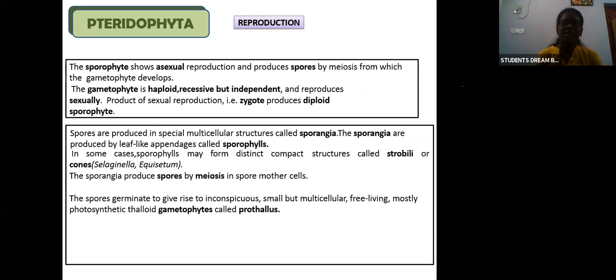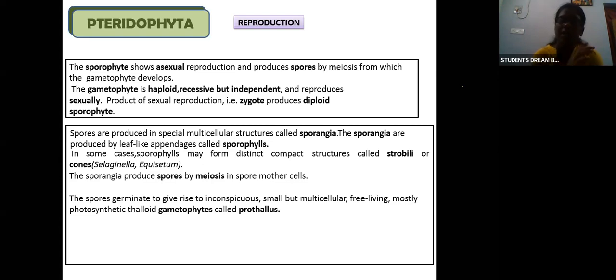Okay, next is the reproduction. How will the reproduction be? The sporophyte shows asexual reproduction. It produces spores by meiosis from which the gametophyte develops. The gametophyte here will be haploid, recessive but independent.